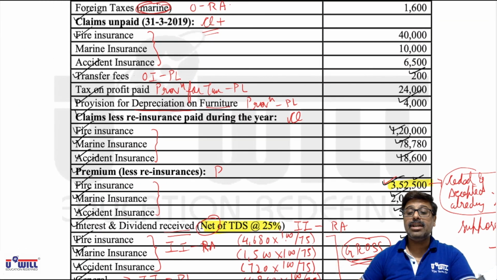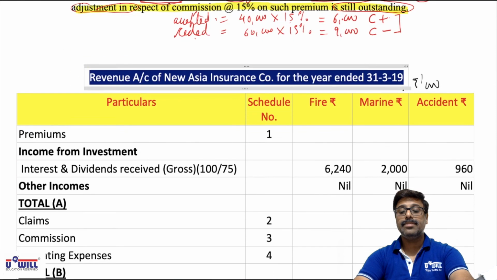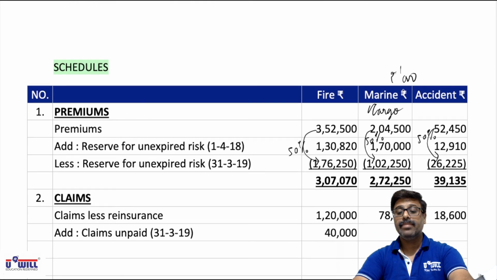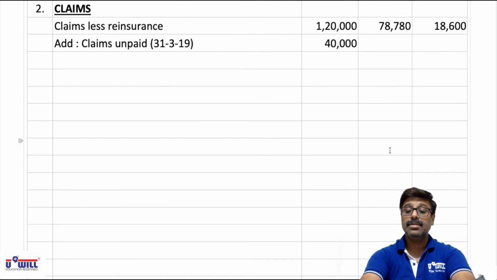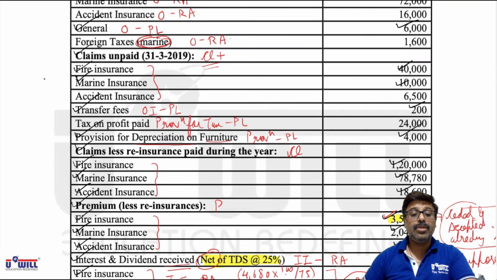Then after 40,000 of fire, marine is 10,000 and accident is 6,500. So all of it on marine 10,000 and accident 6,500. Okay. So unpaid claims are taken into consideration.